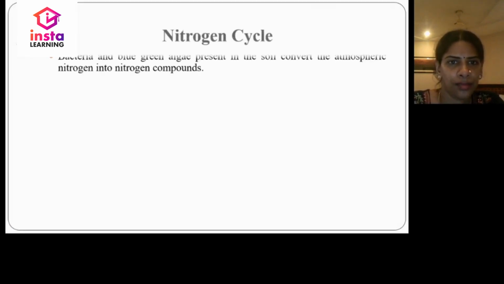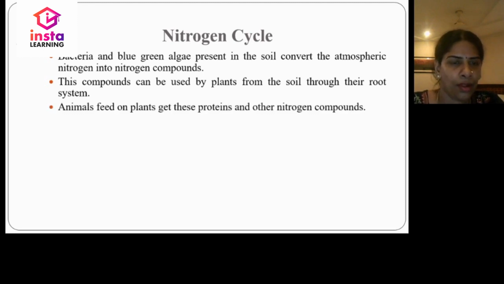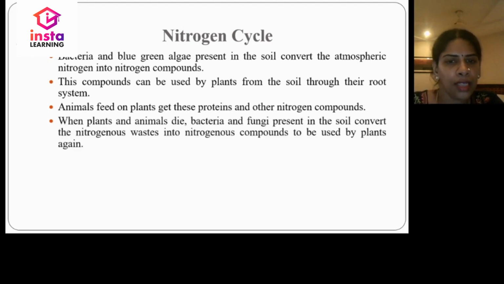Nitrogen cycle. Bacteria and blue-green algae present in the soil will convert the atmospheric nitrogen into nitrogen compounds. These compounds can be taken up by the plants from the soil through their roots. Animals feeding on these plants will get protein and other nitrogen compounds. When the plants and the animals die, bacteria and fungi present in the soil will convert the nitrogenous waste into nitrogenous compounds so that it can be used by the plants again.